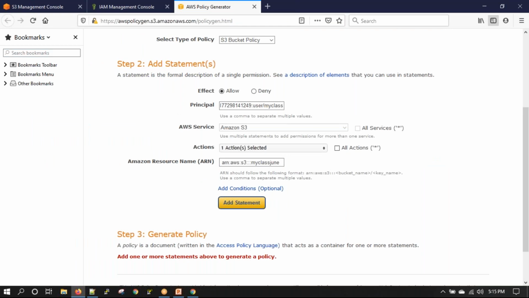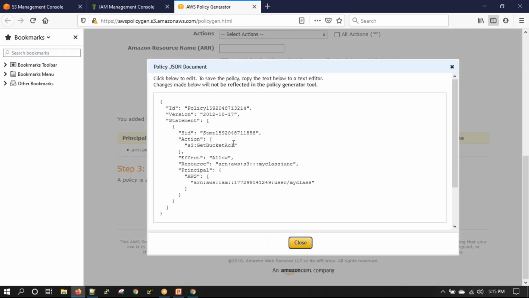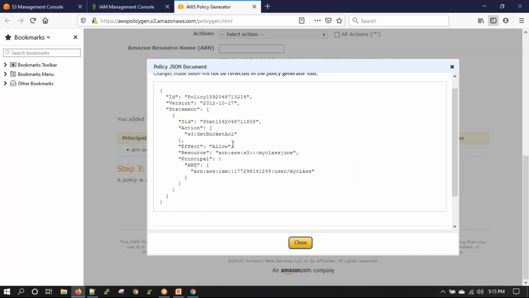So if I say add statement, I'll say generate policy. This is how it will look. And what this means is that this IAM user will only be able to see the access policies on this bucket. He won't be able to do anything else except this for this bucket.